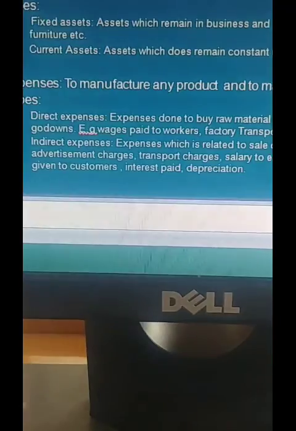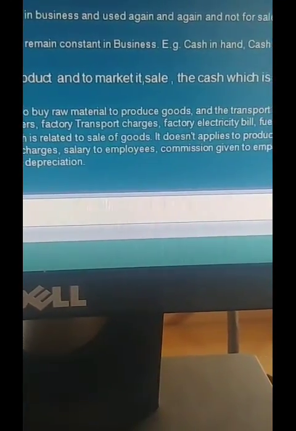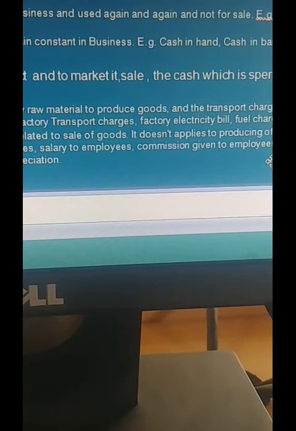Then salary to the employees, the staff members working in our office. Those staff members' salary is an expense to the owner, no? So that expense comes under indirect expense. Then the commission given to the employees, the salespersons.